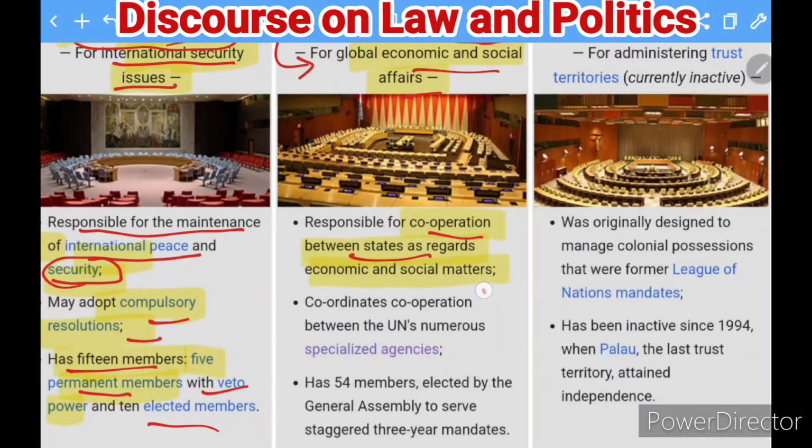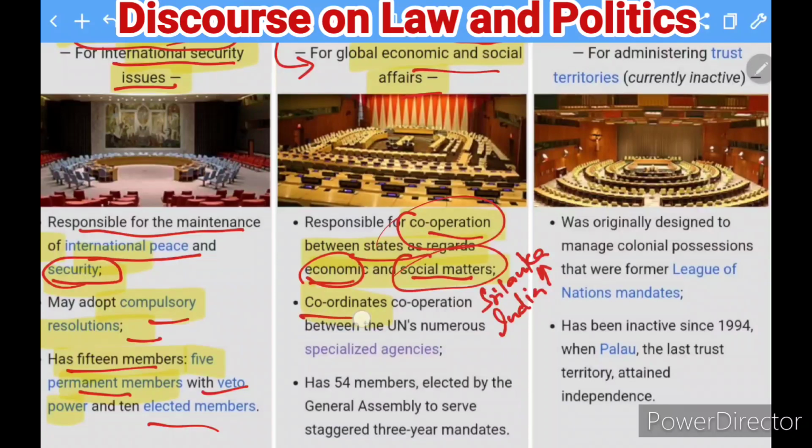For example, if cooperation is needed on economic and social matters, this body will be responsible. Take the example of Sri Lanka. Why are we taking it? Because Sri Lanka was facing some problems, and if they need support on economic and social matters, and it comes to the point that India can support Sri Lanka, then they will do a kind of cooperation and coordination between India and Sri Lanka.